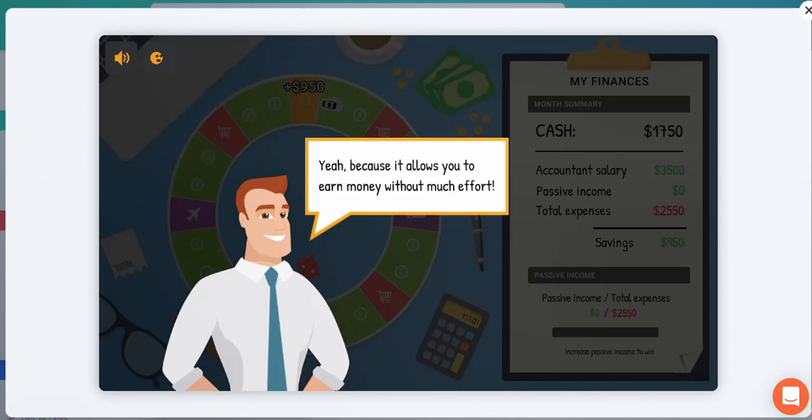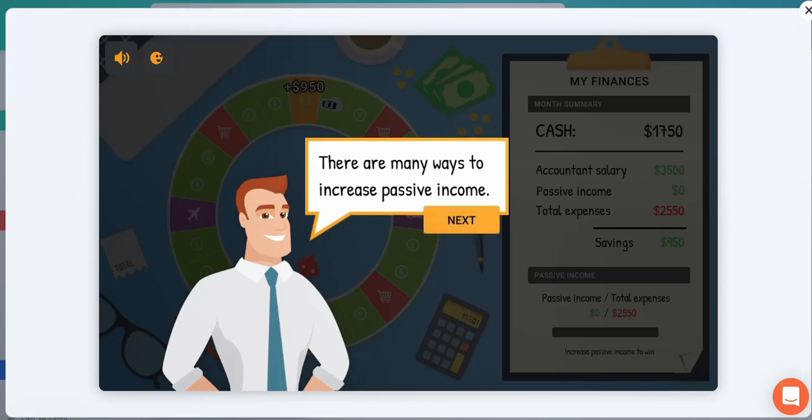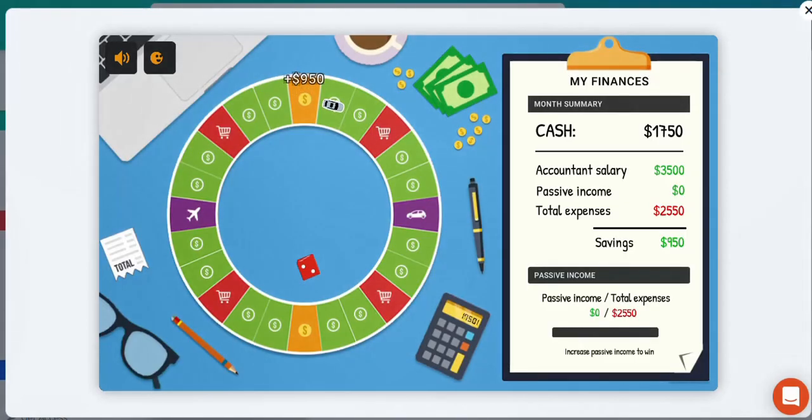Remember, passive income is important, so you obviously want to generate as much passive income as possible, but that takes time and that takes effort. Nothing in this world gets given to you without effort or hard work, so make sure that you make the right decisions so that you can grow and develop your financial freedom. There's many ways to increase your passive income. One of them is through investments.